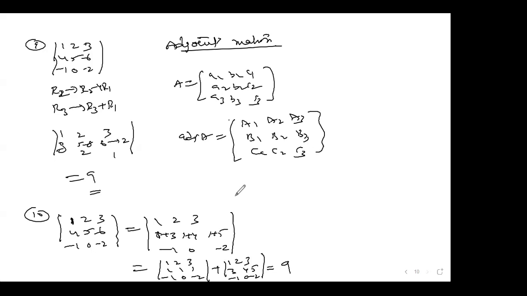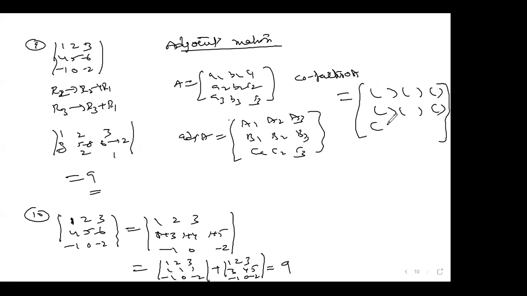Why am I writing it like this? First you have to write the cofactor of A. You have to write 9 boxes with the signs plus, minus, plus, minus, plus, minus, plus, minus, and fill up the boxes. For example, to fill this one, remove this row and column, whatever is left, B2 C3 minus B3 C2 comes.